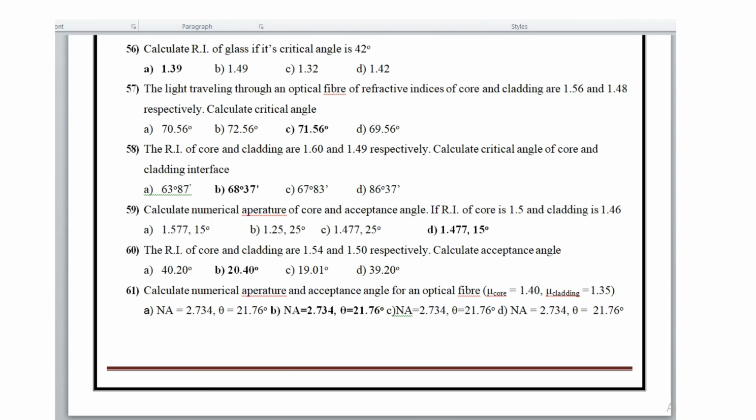Light travels through an optical fiber where the refractive indices of the core and cladding are 1.56 and 1.48 respectively. Calculate the critical angle. The critical angle is 71.56 degrees.